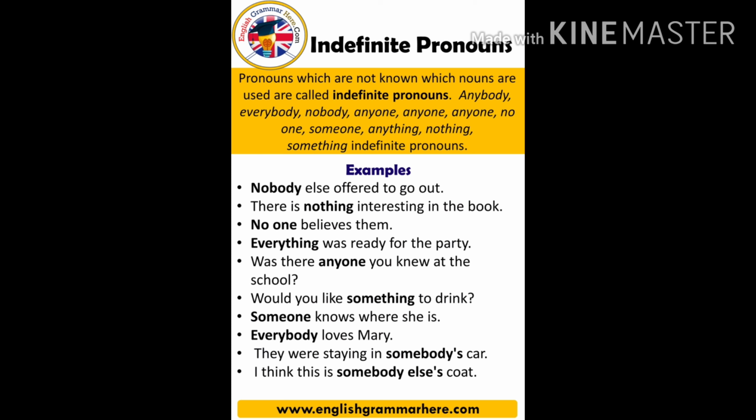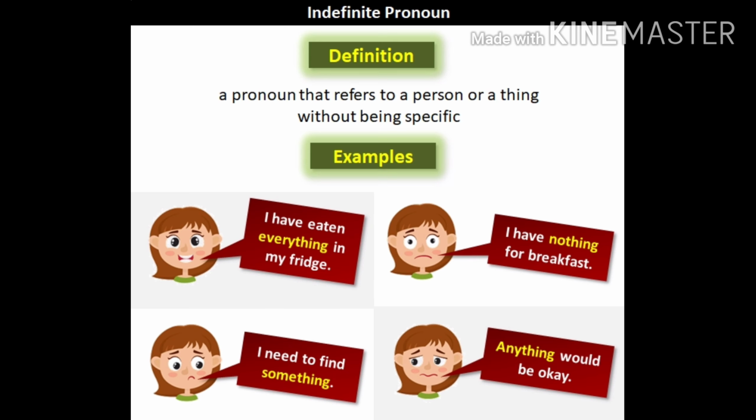The next is indefinite pronoun. An indefinite pronoun does not refer to any specific person, thing, or amount. For example, all, another, any, anybody, anyone, anything, something, many, few, etc. For example, many are called but few are chosen. Everyone says she is beautiful. Here, everyone, many, few, these are all examples of indefinite pronoun because we do not know the definite number. So, they are indefinite pronouns.